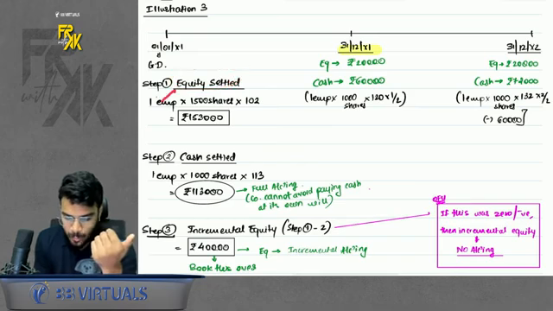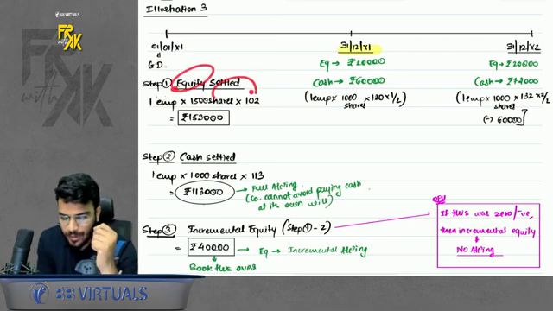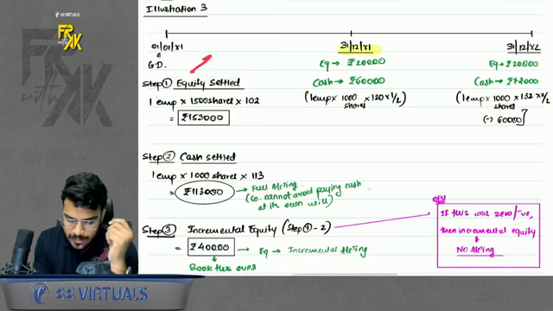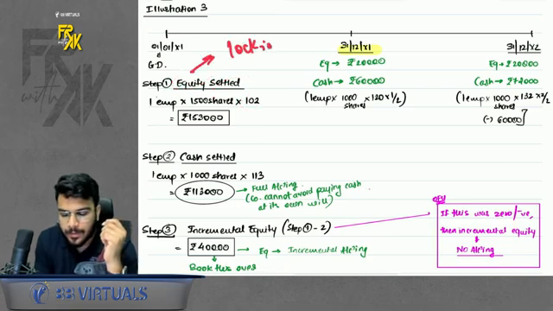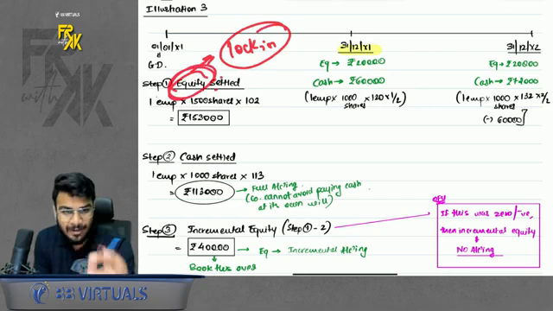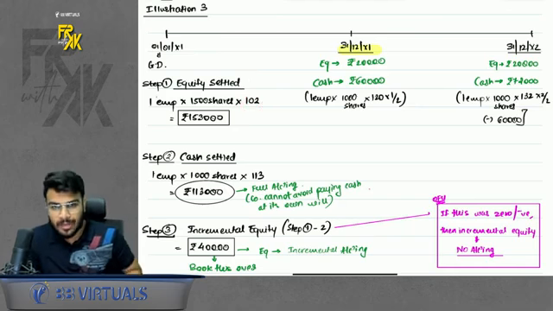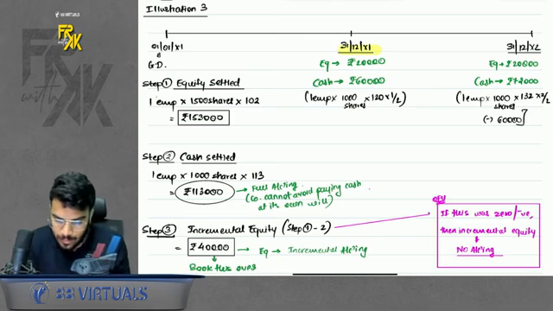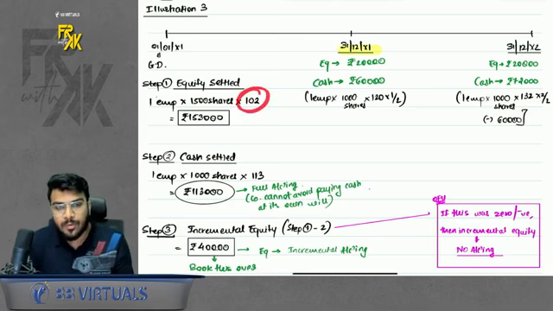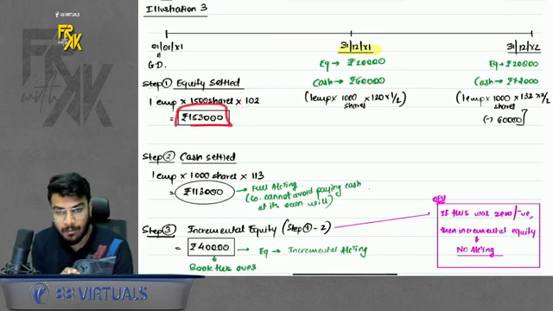So there was one employee who was supposed to get 1500 shares if he chose the equity option, and the fair value was 102. Do remember, in this question there was a lock-in involved. The lock-in is only on shares if you choose equity settled. So take the lock-in price, because if there is lock-in, the fair value will be a little less. The lock-in price is given: if you consider lock-in, the fair value is only 102. Consider that value. You will get the value as per equity settled.